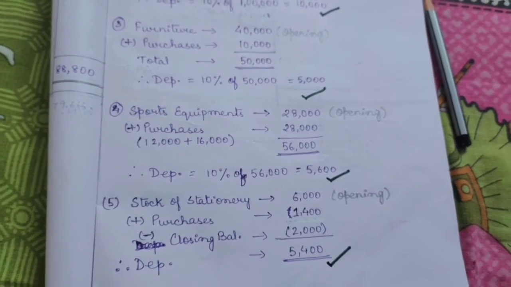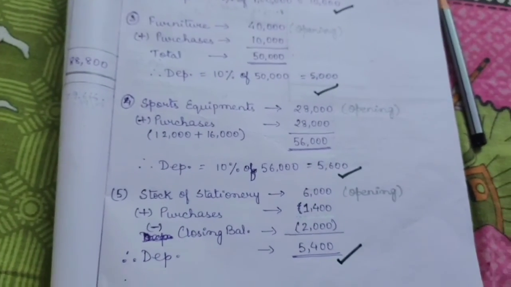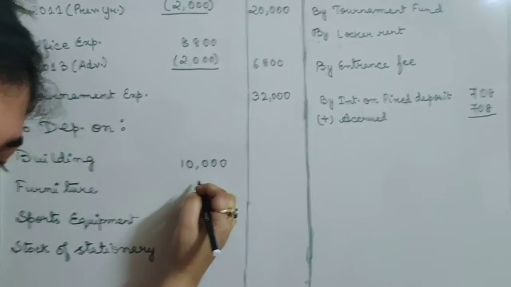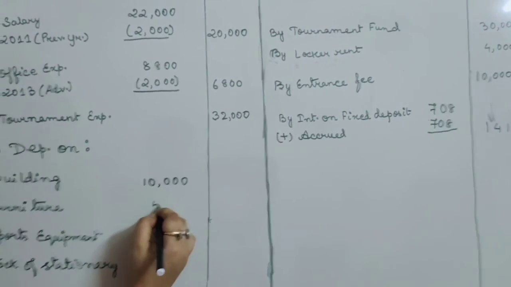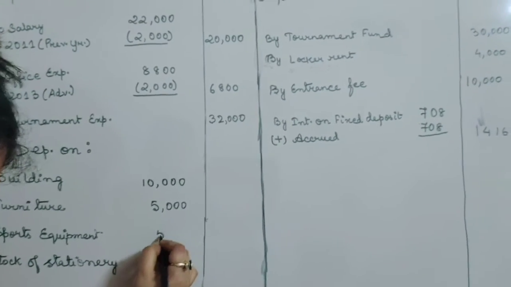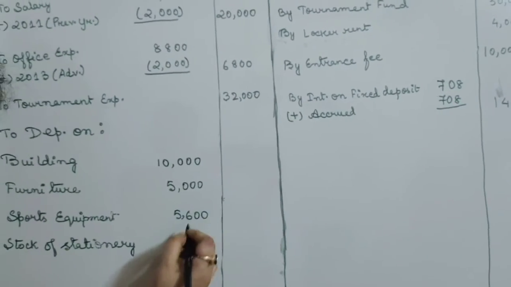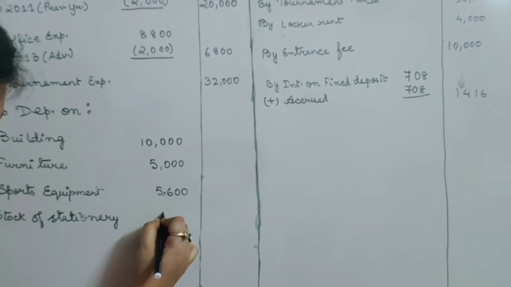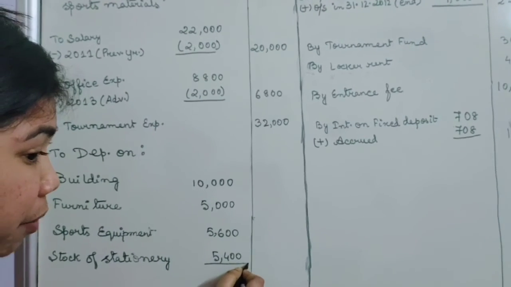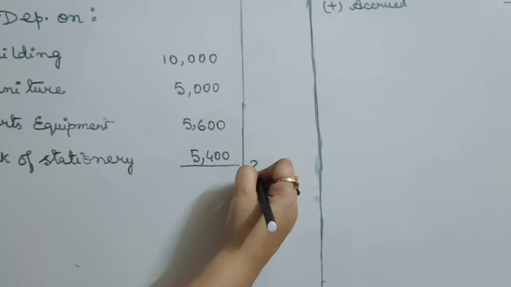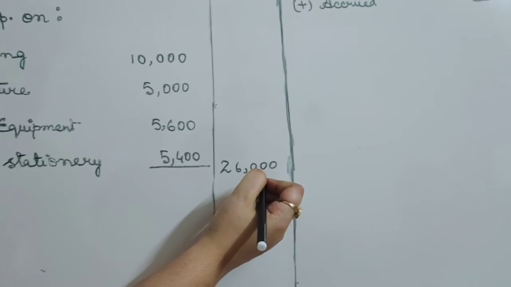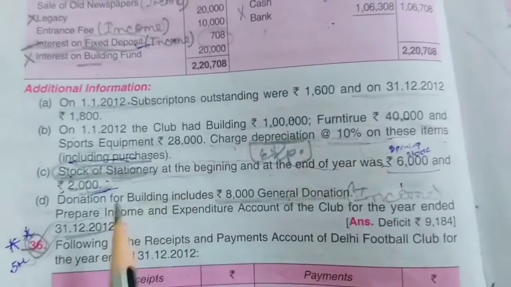See, now we have to write this depreciation. For building, our depreciation 10,000. Next is 5,000 for furniture. Then sports equipment we had 5,600, and for stationery our depreciation was 5,400, and the total will follow. So our total depreciation is 26,000.